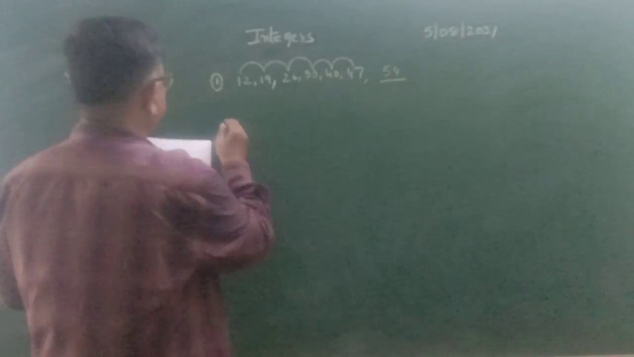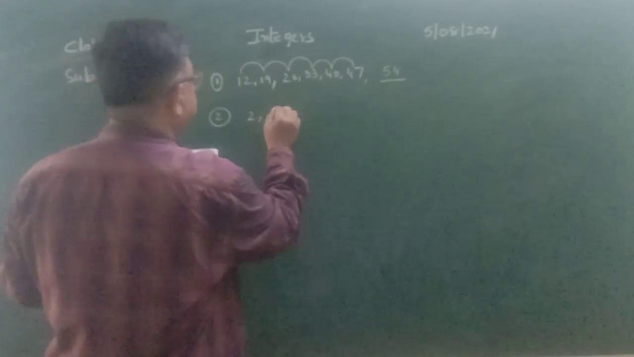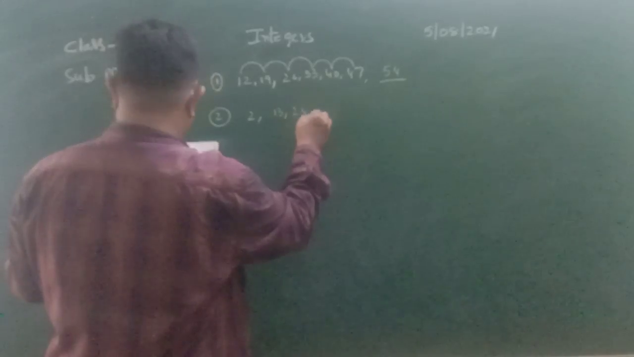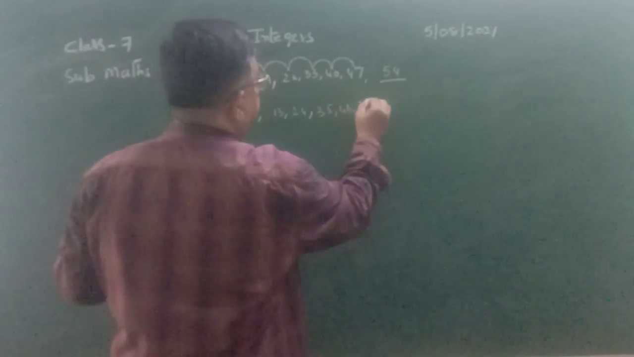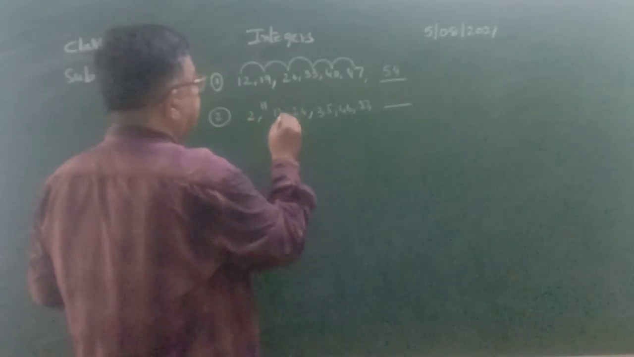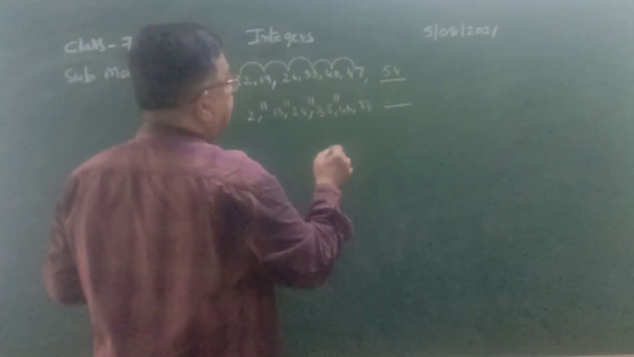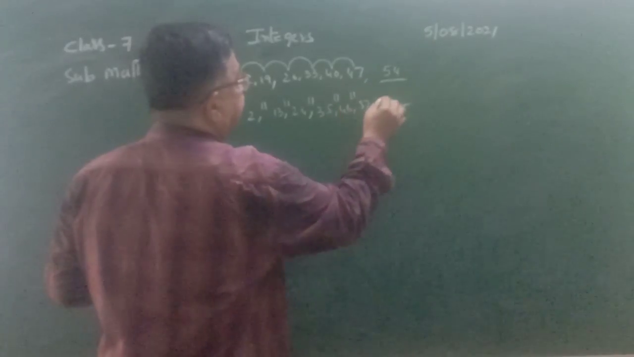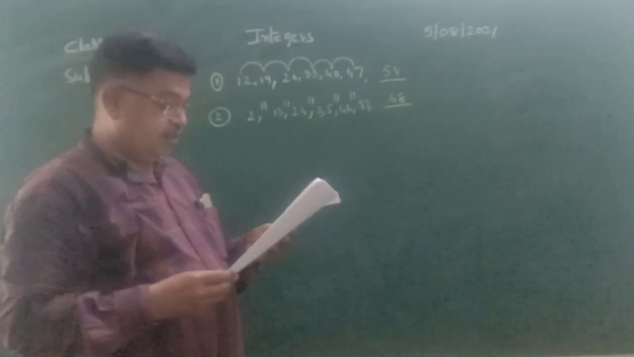Next one. 2, next 13, next 24, next 35, next 46, next 57. We need the next number of the series. 2 plus 11 is 13, 13 plus 11 is 24, 24 plus 11 is 35, 35 plus 11 is 46, 46 plus 11 is 57. 57 plus 11, the next number of the series is 68.